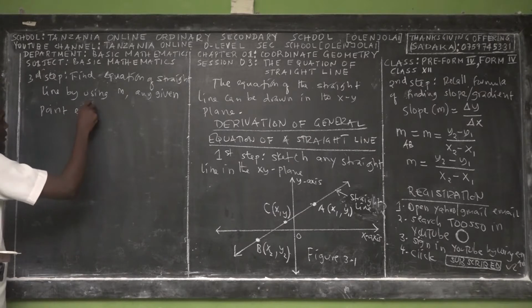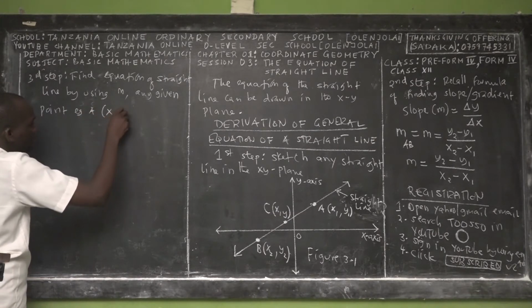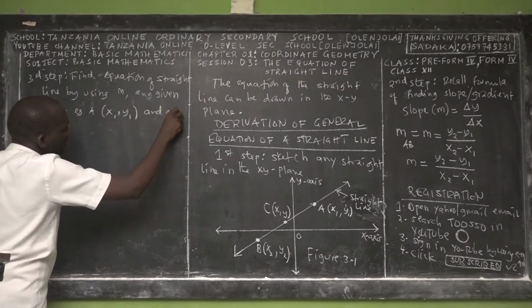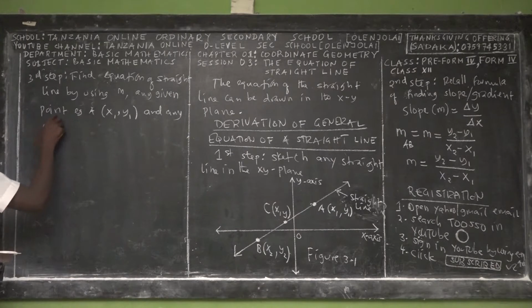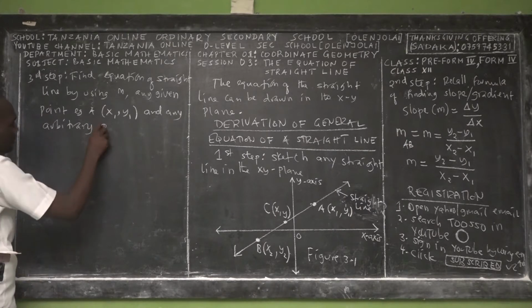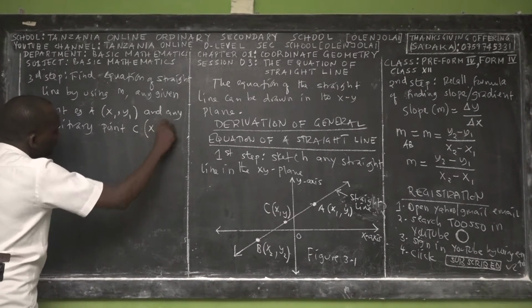By using any given point, for instance point A, which is x1, y1, and any arbitrary point, which is point C, for example x, y.